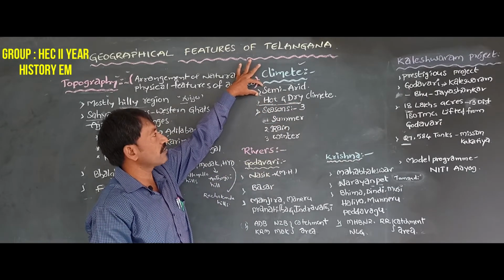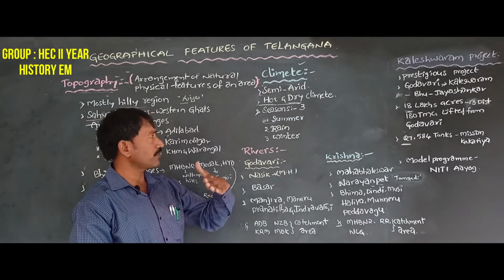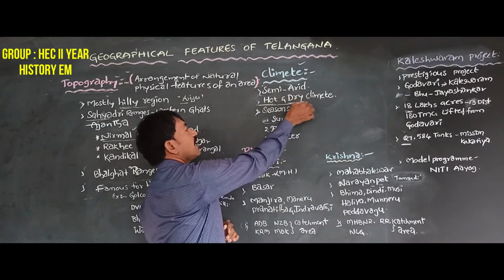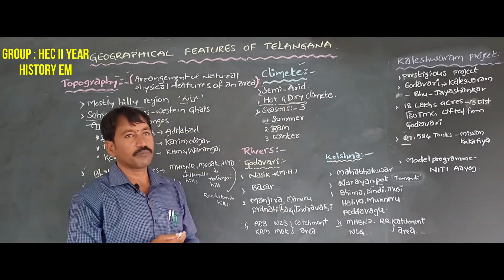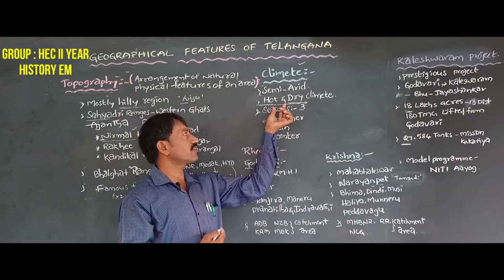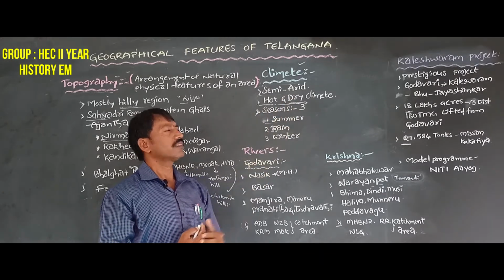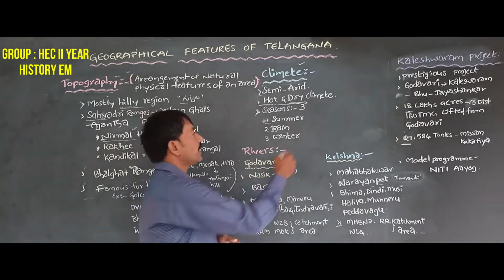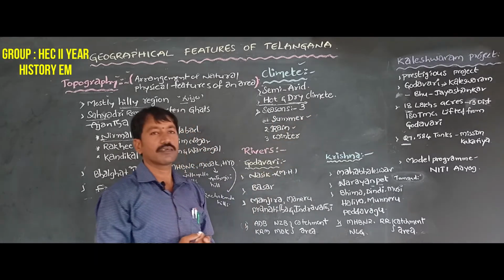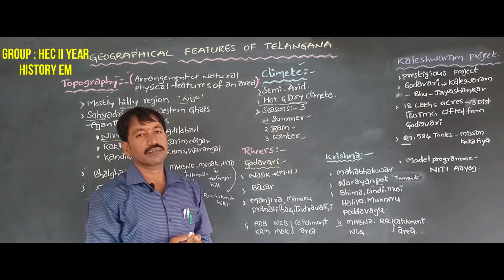What type of weather is here? A very hot and dry climate extends across the Telangana region. Geographers divide this climate into three seasons: one is the summer season, second is the rainy season, and third is the winter season.